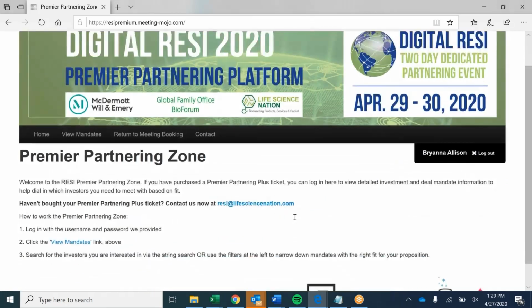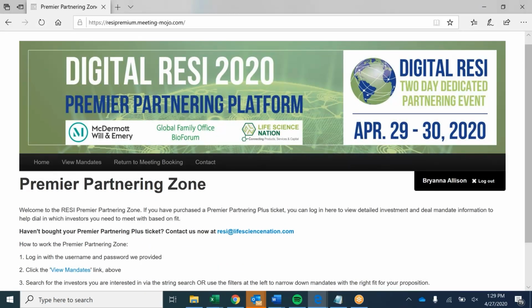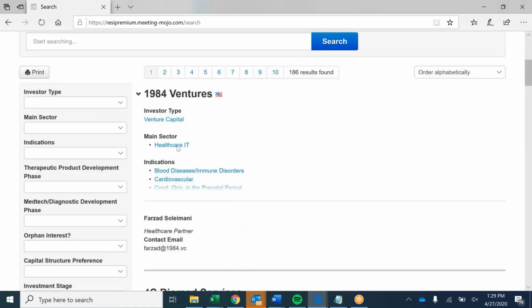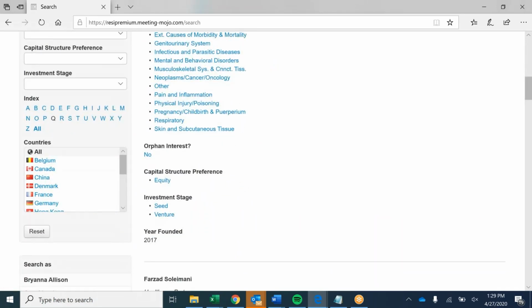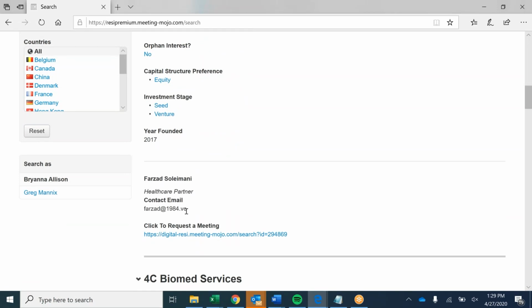Okay, so again, once you log into both accounts, they'll be connected. You want to click View Mandates. And then again, you can see the investor profiles. Really, the difference in the profiles is the amount of information you're given. And then you can see right here, you'll automatically get their personal contact information. So this is great to do. You can go through after you finish your meetings, collect any emails that you want or any emails of people that you were unable to get meetings with. I would highly recommend that.